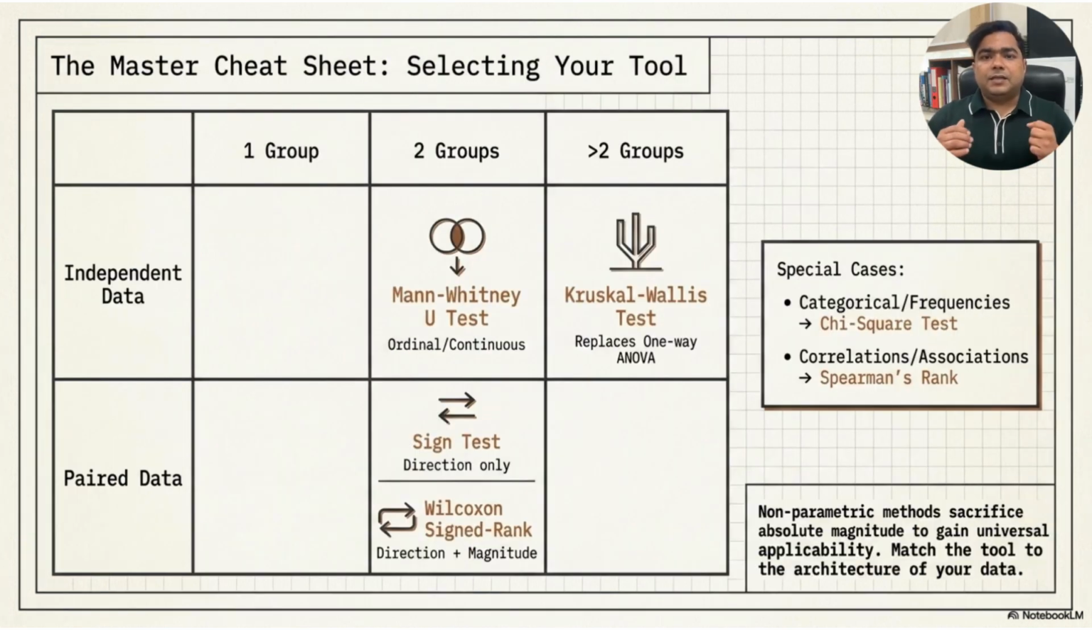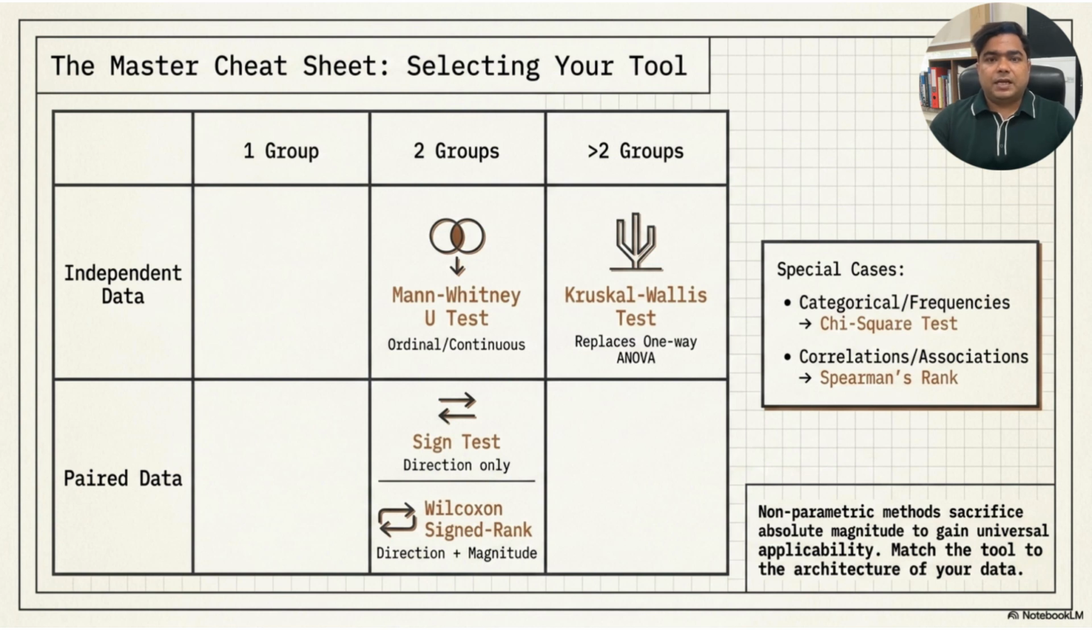This final slide summarizes everything into a practical selection guide. If we have independent data in two groups, we can use the Mann-Whitney U test, especially for ordinal or non-normal continuous data. If we have independent data in more than two groups, we can use the Kruskal-Wallis test, which replaces one-way ANOVA when assumptions are not met.